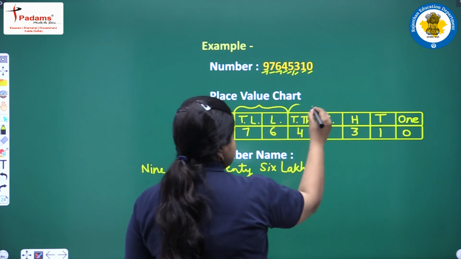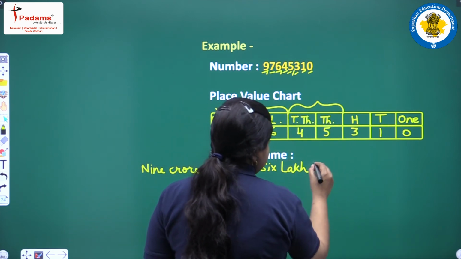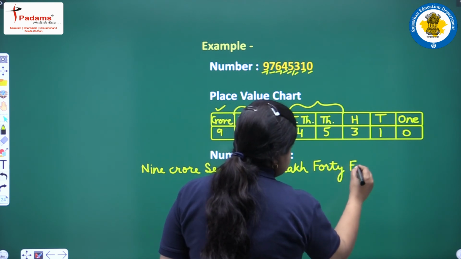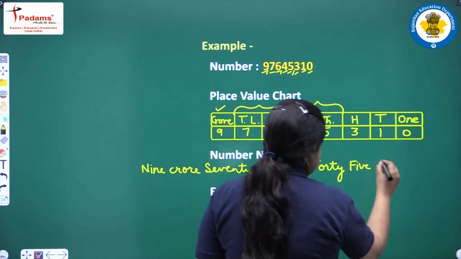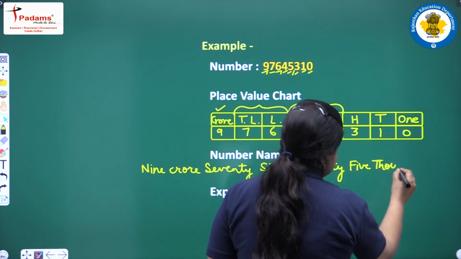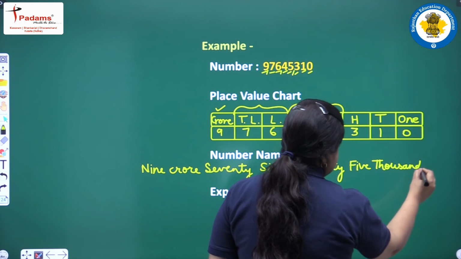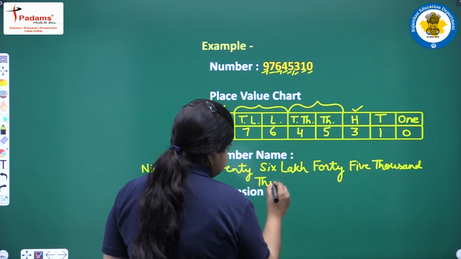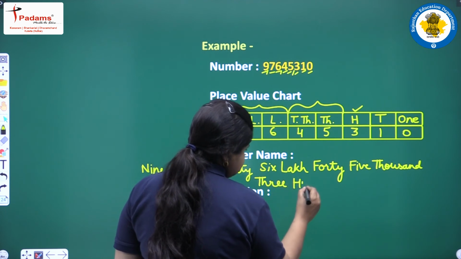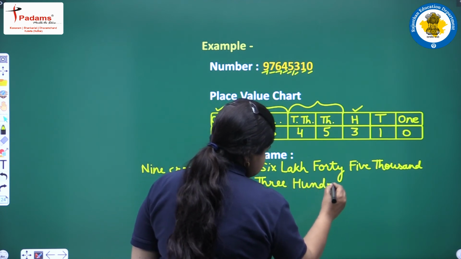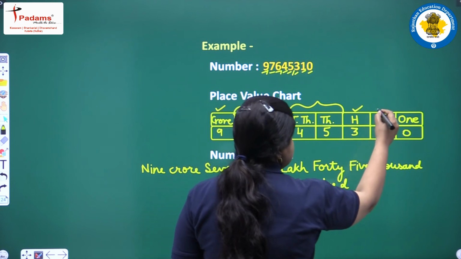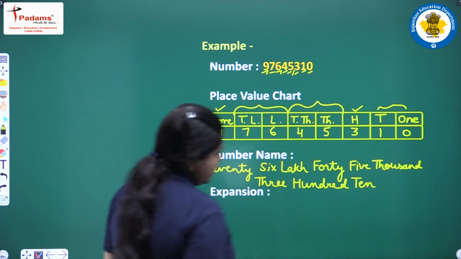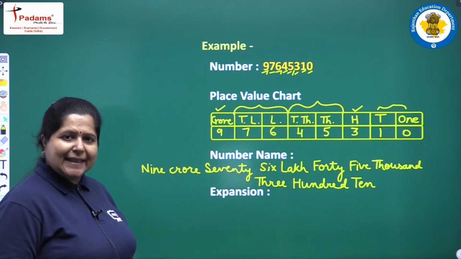Then these thousands will be taken up together, 45,000. Then 300. And then we have these two together, 10. So, this is the number name.